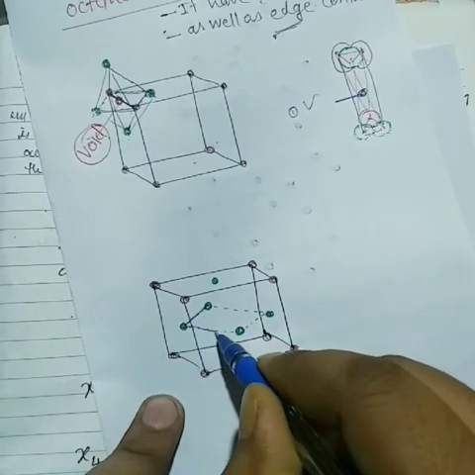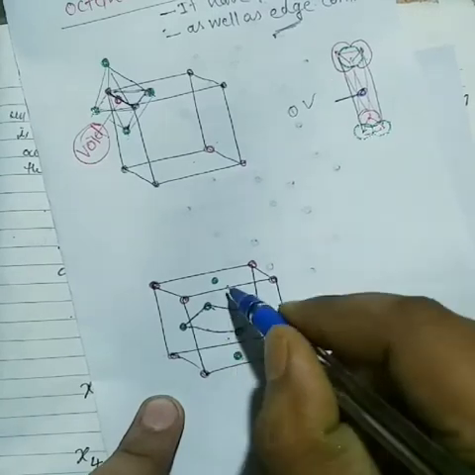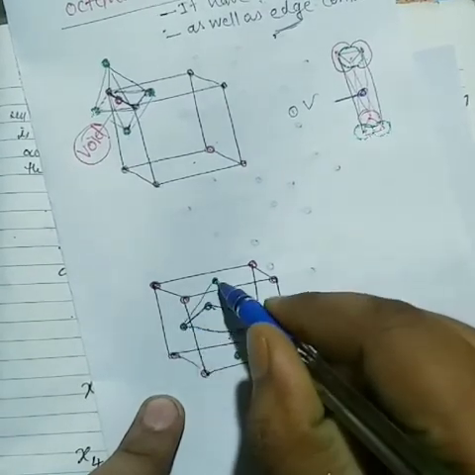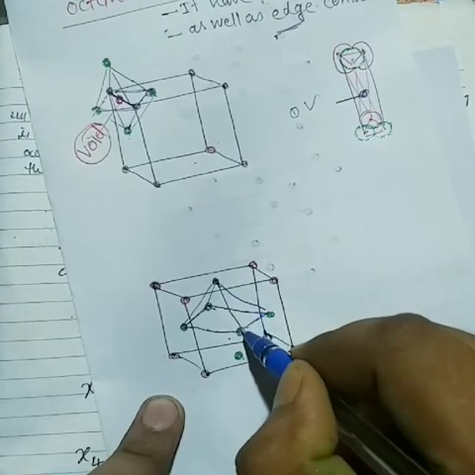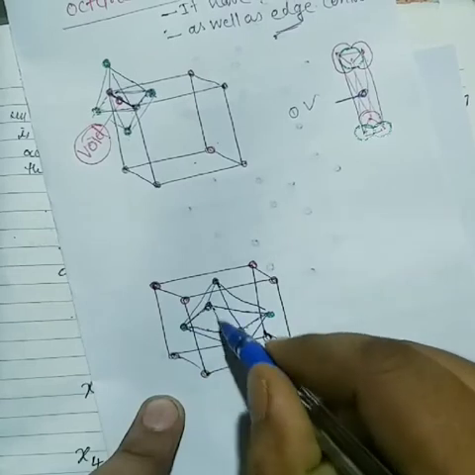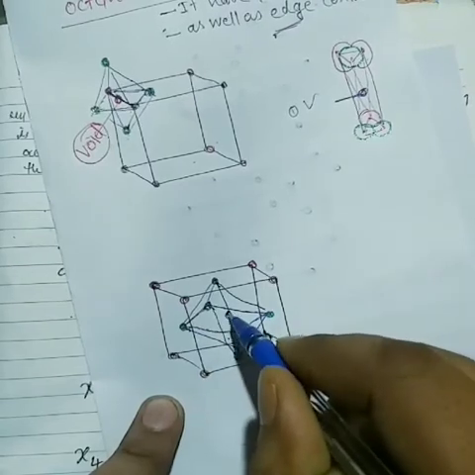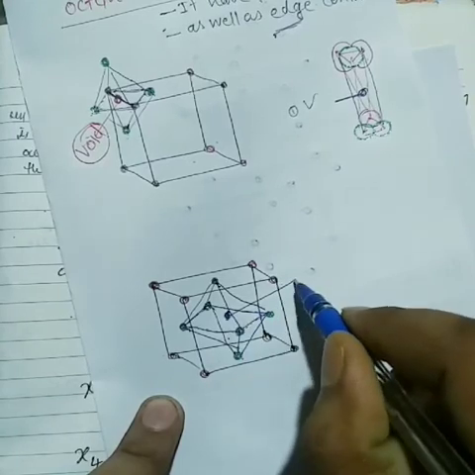So they connect to each other. First of all I can make a plane. Now this particular plane connects on the upper side of the atom. So here I am also connecting. So it forms the octahedron, that means octahedral. And now this particular place forms the octahedral void.